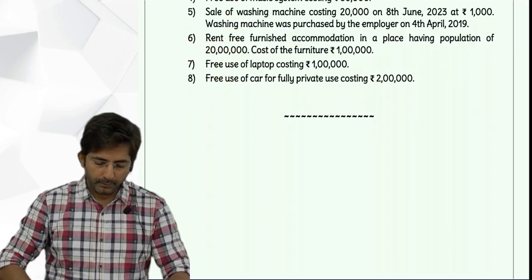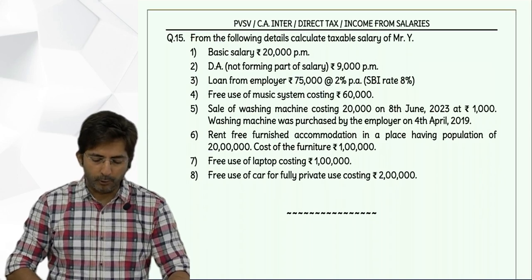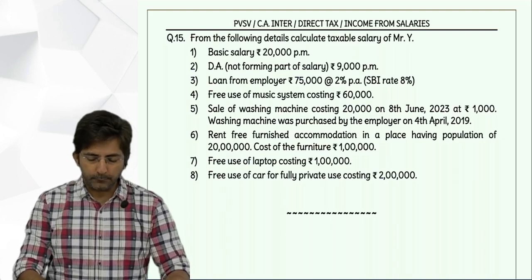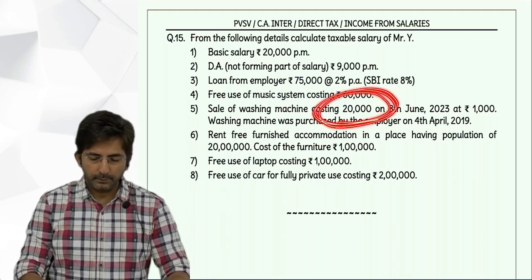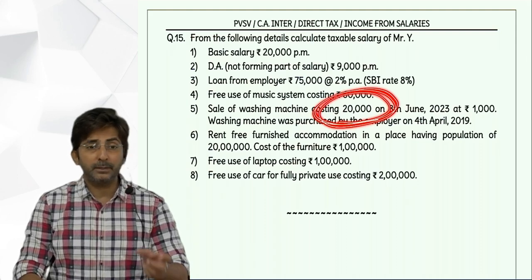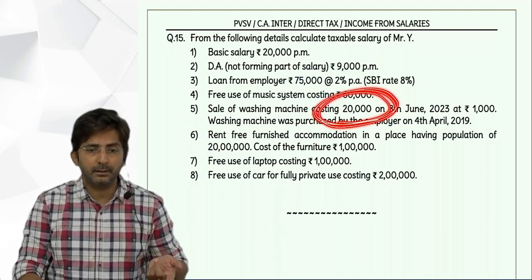Getting everyone? So tell me, 4 years depreciation will be how much? Since it is straight line, it will be very simple. Just find out depreciation of 1 year, that is 2,000. So 4 years it will be 8,000, because every year the depreciation amount will be the same under straight line method.